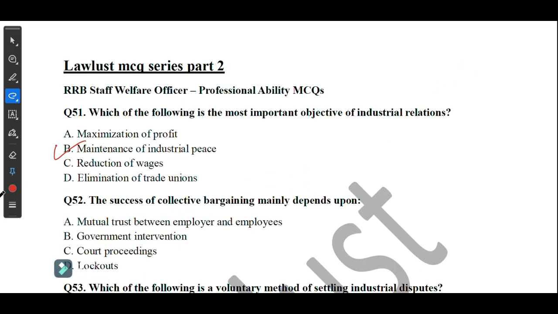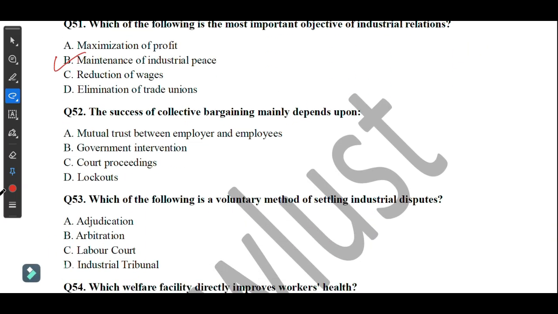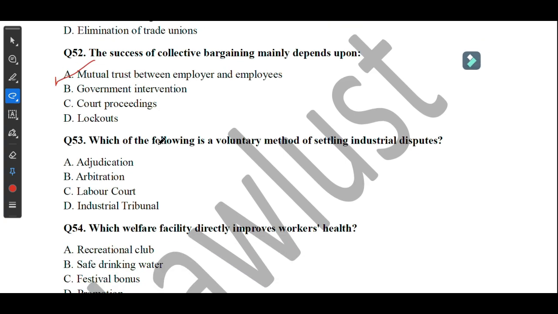Move on to the next question. The success of collective bargaining mainly depends upon. Here the answer is option number A, mutual trust between employer and employees. Okay, move on to the next question. Which of the following is a voluntary method of settling industrial dispute? So the answer here is option number B, arbitration.